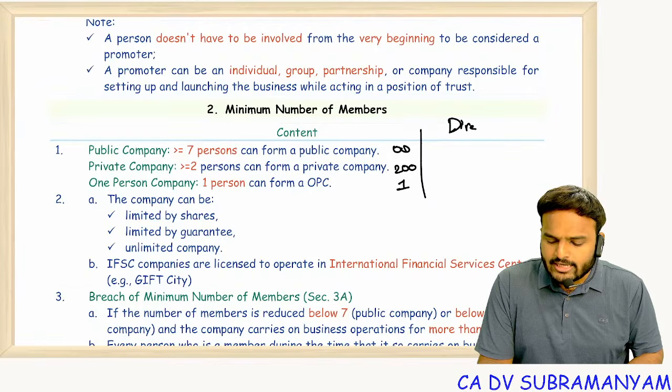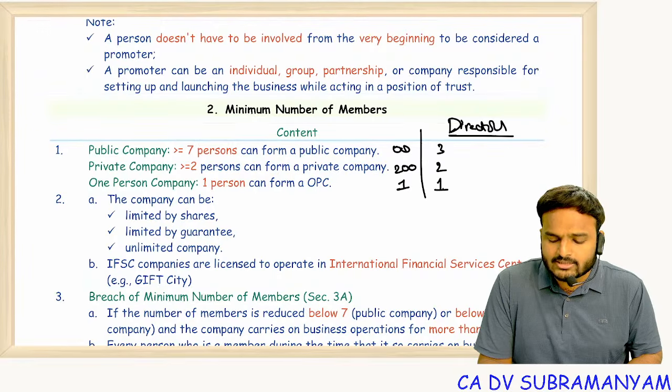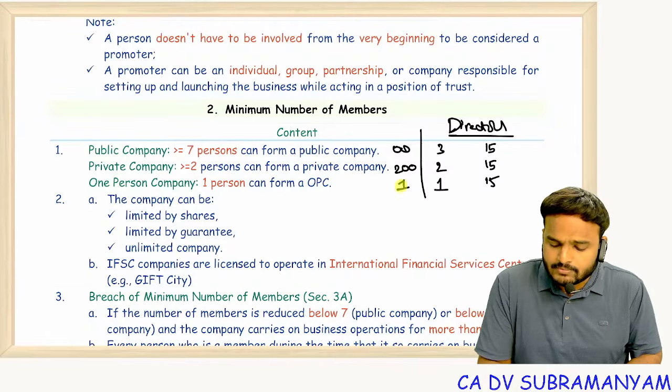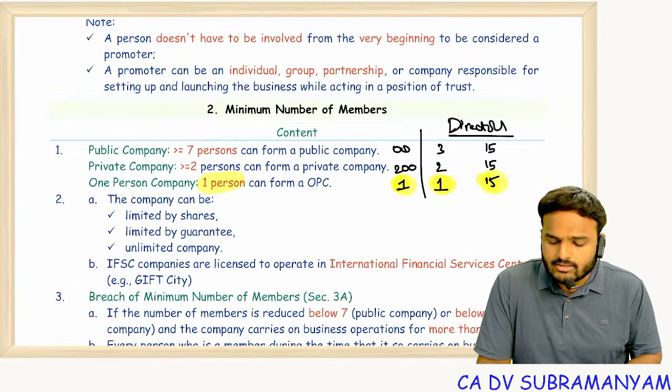With respect to directors also we will see. Public company minimum directors is 3. Private company minimum directors 2. OPC minimum director 1. And what is the maximum number of directors in each company? In each company, maximum number of directors is 15. Don't get confused with OPC. OPC minimum and maximum 1 is per members. But coming to the directors, minimum 1, maximum 15.